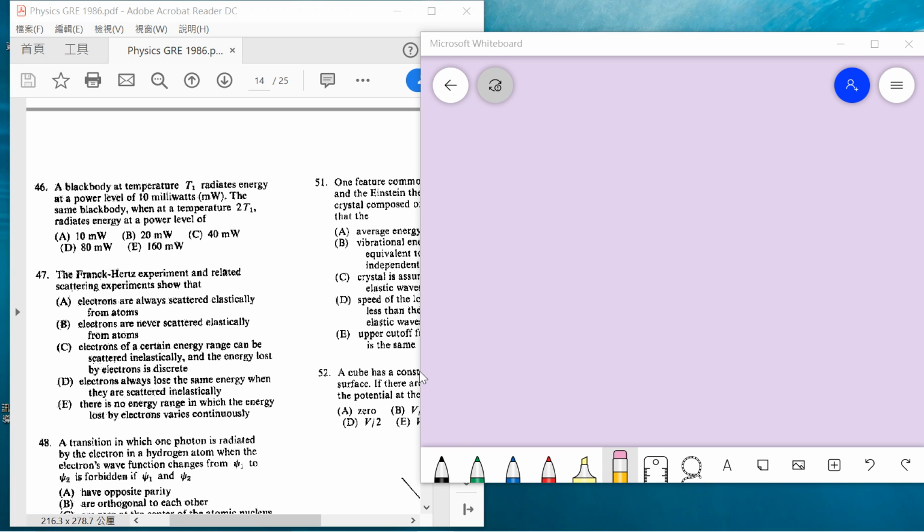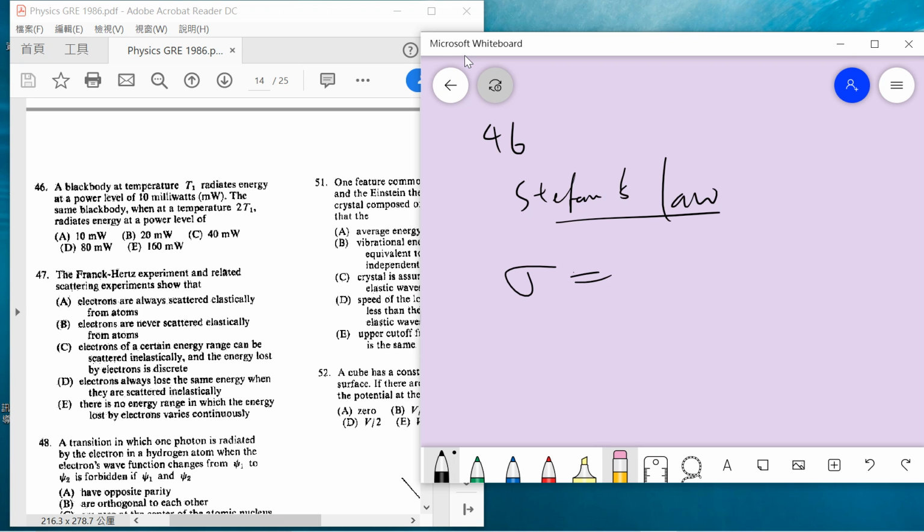Episode in our physics subject GRE, number 46. The black body at temperature T1 emits energy at power level 10. What happens when we increase the temperature two times? So this is Stefan's law. Power is proportional to T to the fourth power for black body radiation. This is common sense.